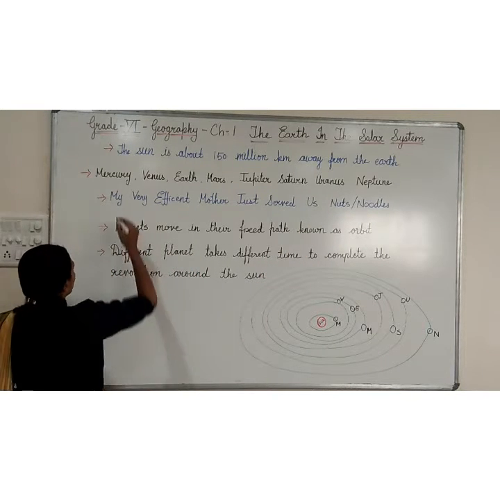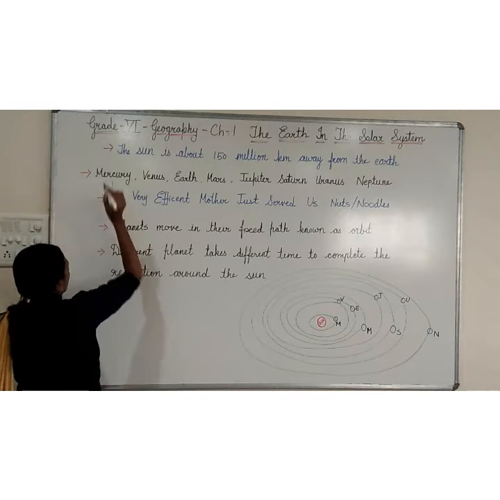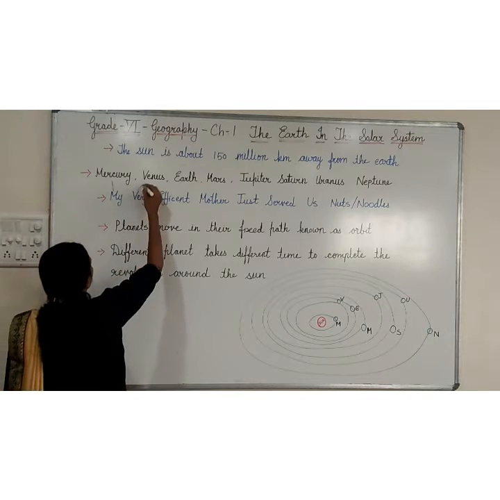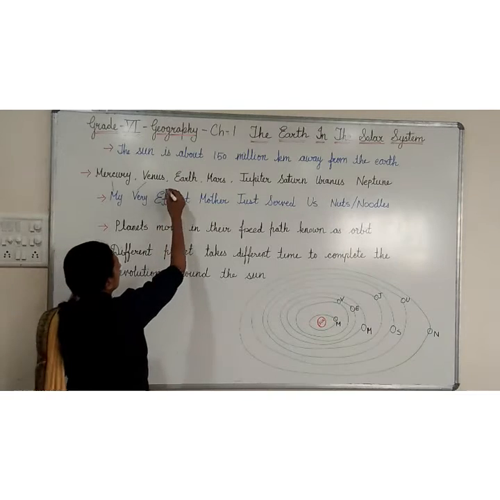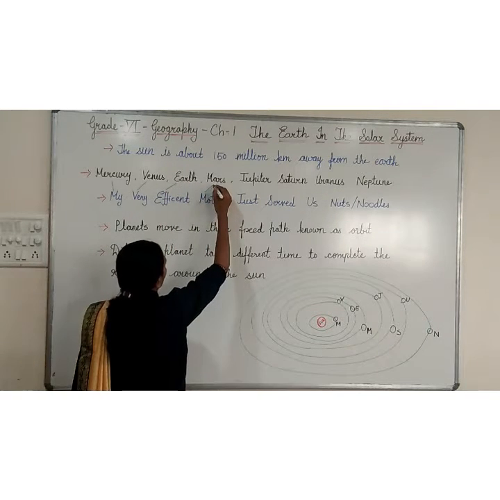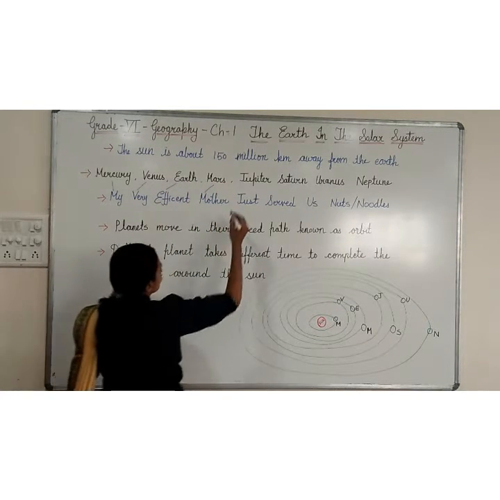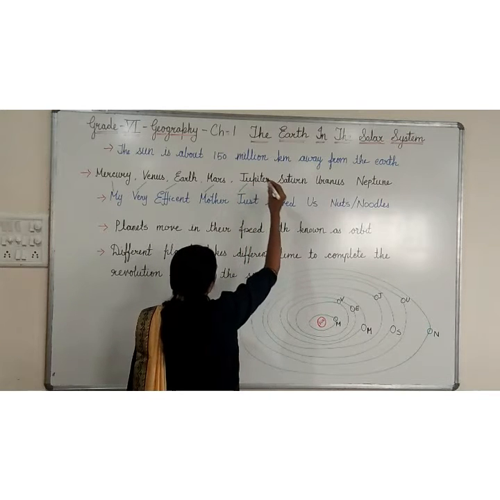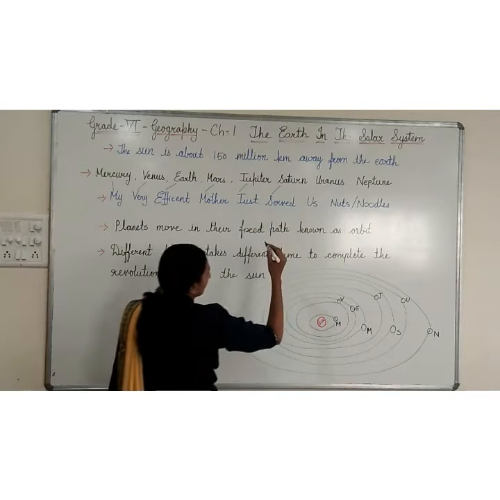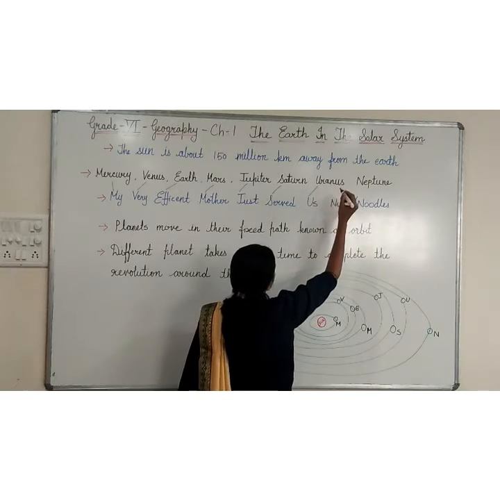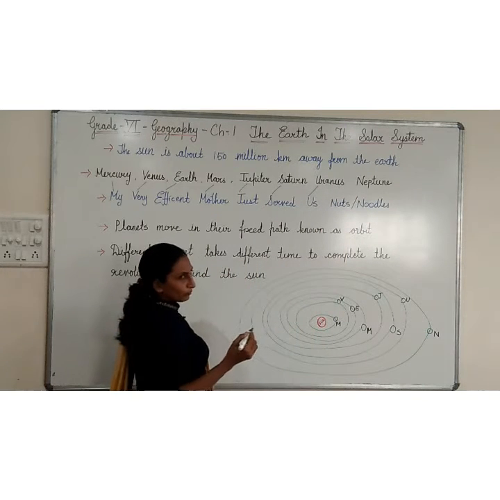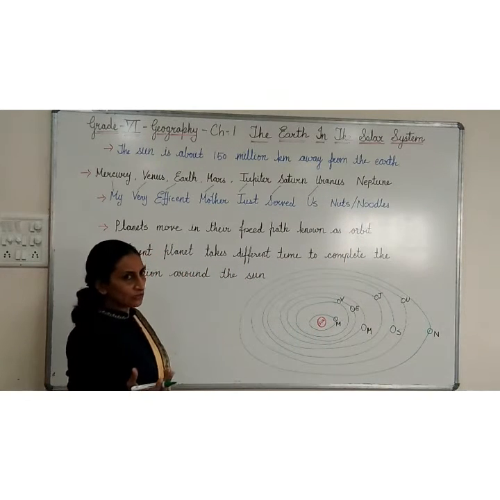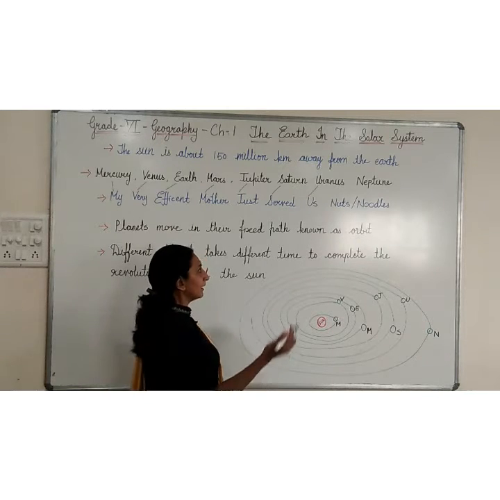Now see, M from My for Mercury, V from Very for Venus, E from Efficient for Earth, M from Mother for Mars, J from Just for Jupiter, S from Served for Saturn, U from Us for Uranus, and Nuts or Noodles. I know mostly you like noodles very much, so you can remember nuts or noodles, whatever.